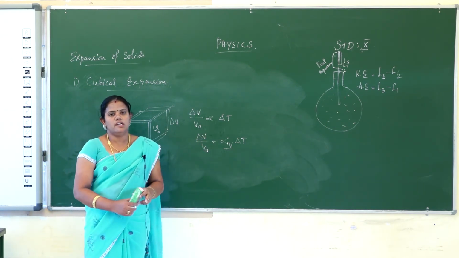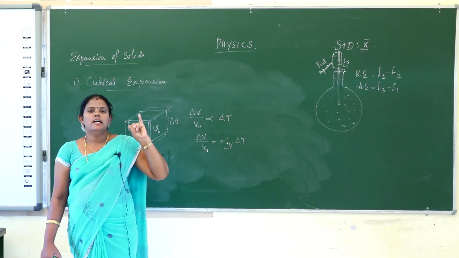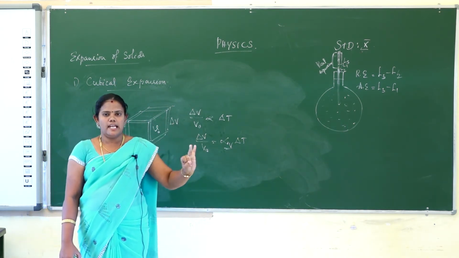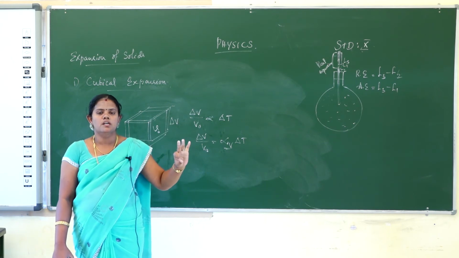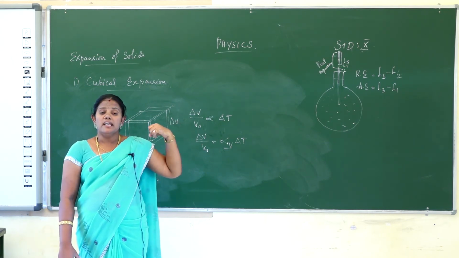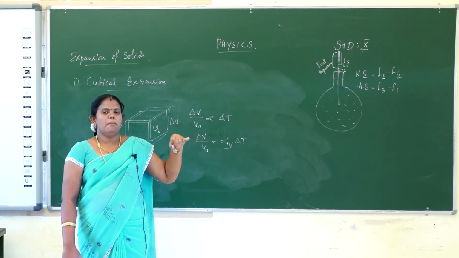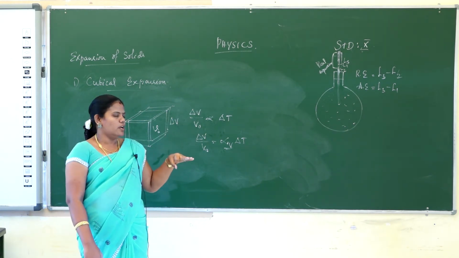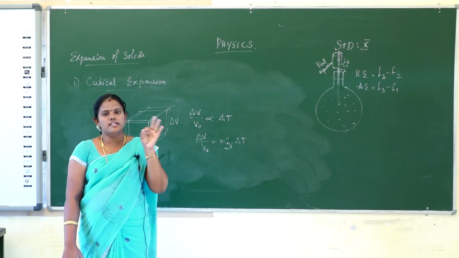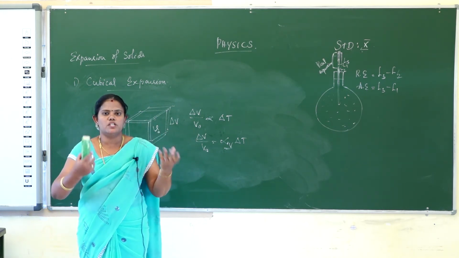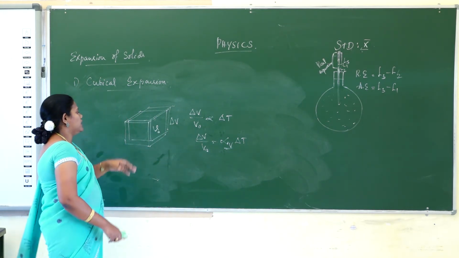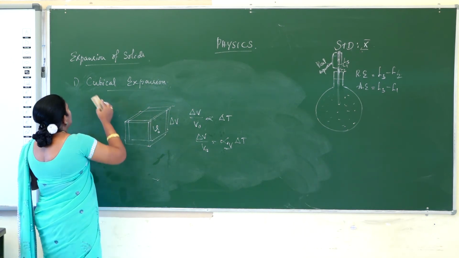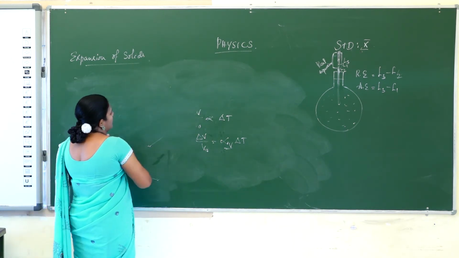So there are three expansions in solids: one is linear expansion, second is areal expansion, and third is cubical expansion. Linear expansion means length is changed by applying heat, area expansion means area is changed when heat is applied, and the third, cubical expansion, means when heat is applied the total volume is changed. So these three explain the expansion of solids, and next, the expansion of liquids and gases.